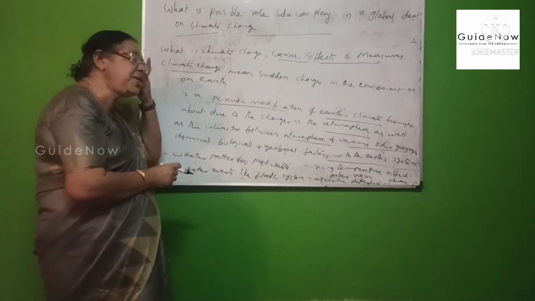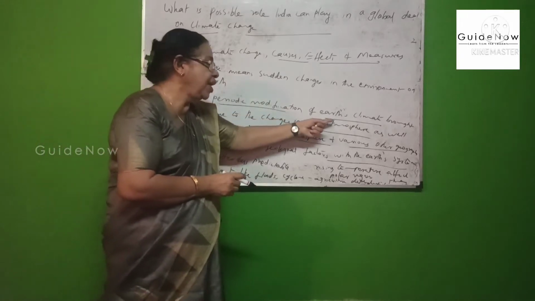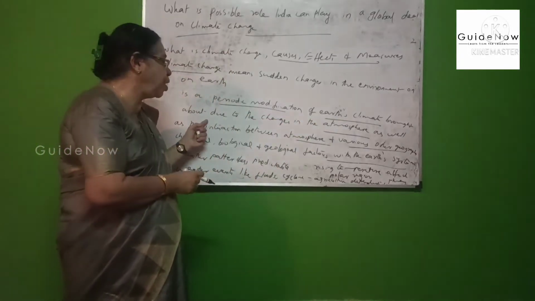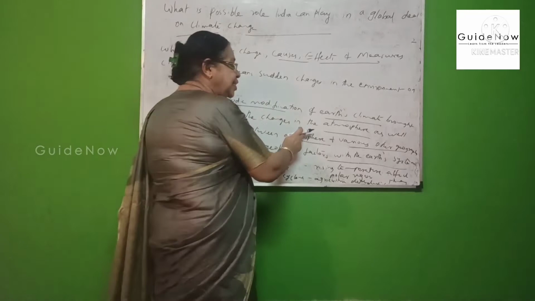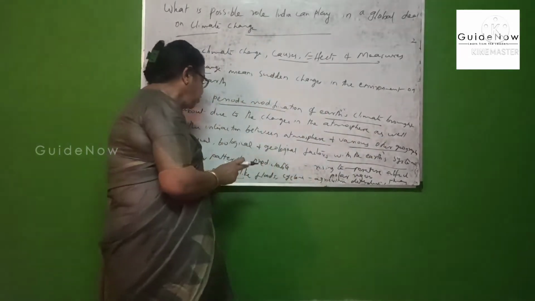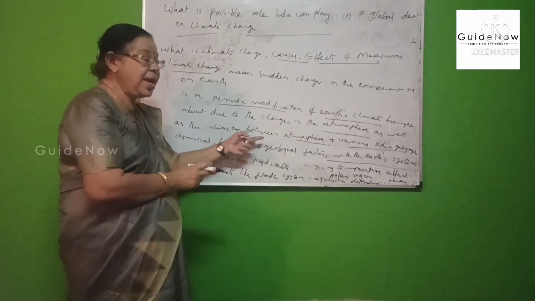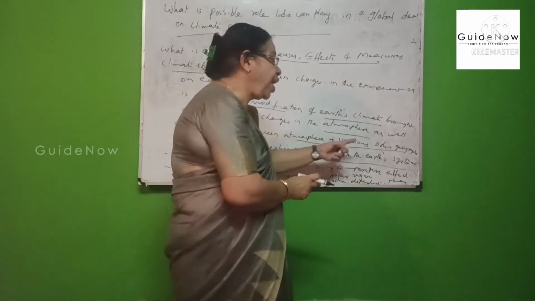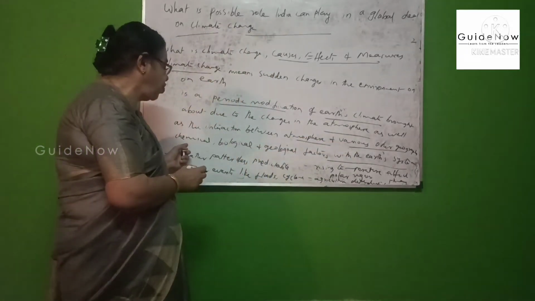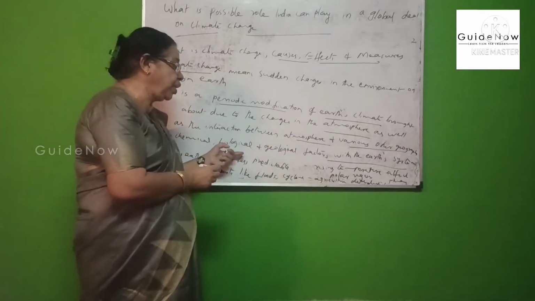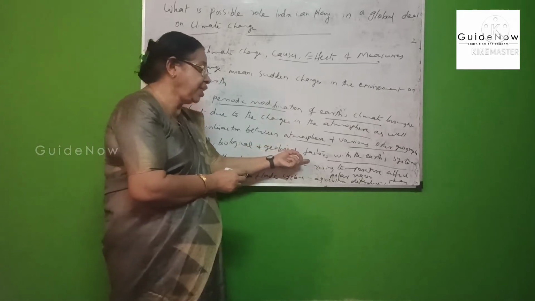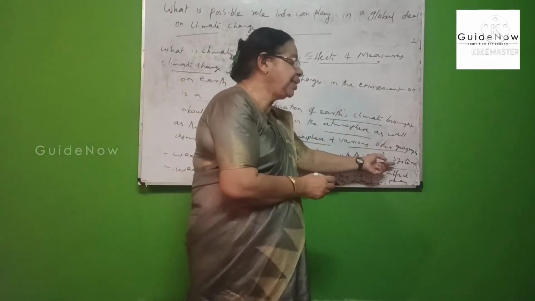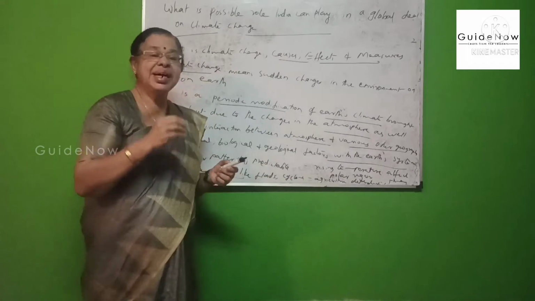That is a periodic modification of Earth's climate brought about due to the changes in atmosphere as well as the interaction between atmosphere and various other geographical, chemical, biological and geological factors within the Earth system. That is known as climate change.